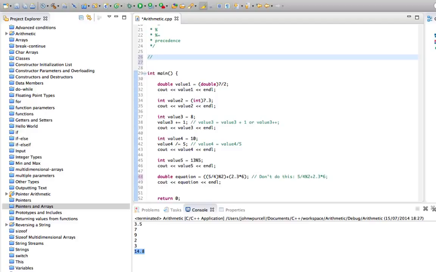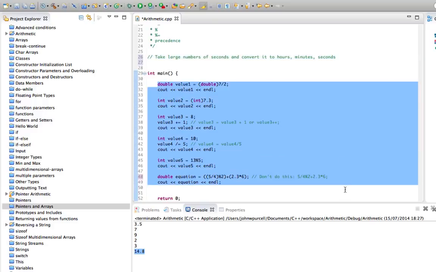One is to take a large number of seconds, like more than several hours, and convert it to hours, minutes and seconds. You can do that in various ways using a combination of arithmetical operators used judiciously. Try to do it in the most efficient way you can, but if you can get the right result at the end of the day, then you've succeeded.